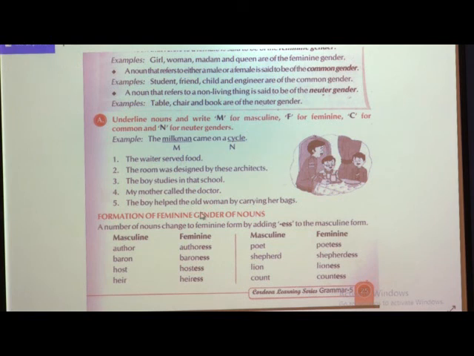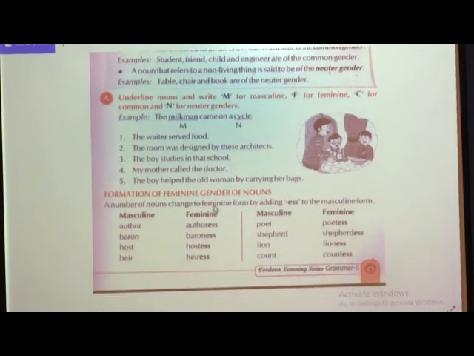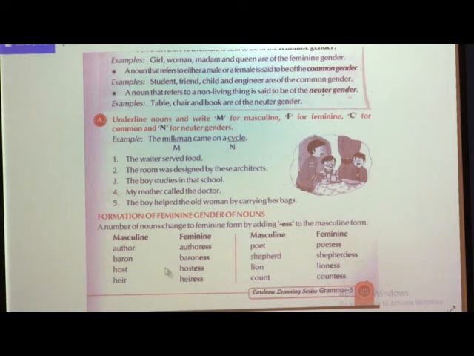Now, the next thing is very important. We have seen the 4 categories, that is masculine, feminine, common and neuter gender. But how are you going to form feminine nouns from masculine? For that also you have to know some rules. You are supposed to know the rules, how you are going to form feminine gender from masculine gender.